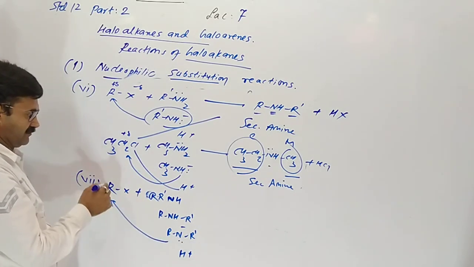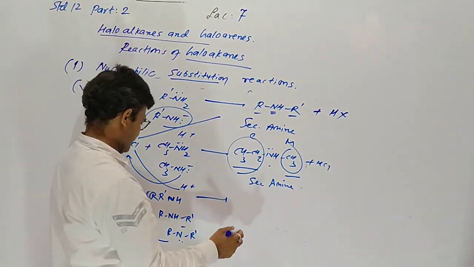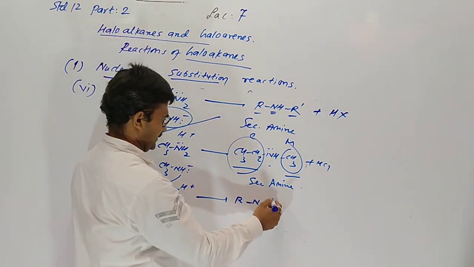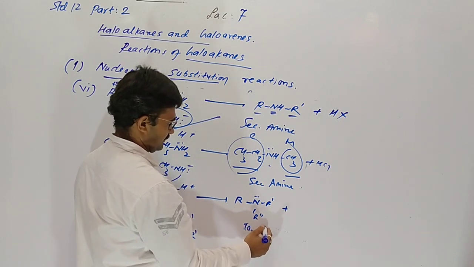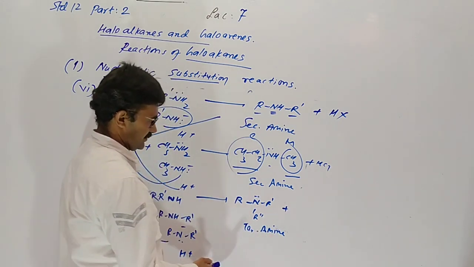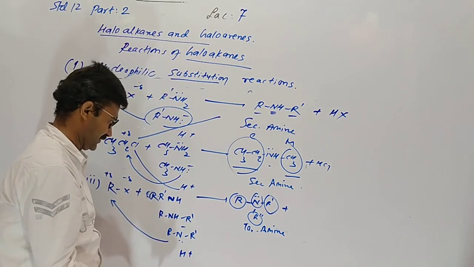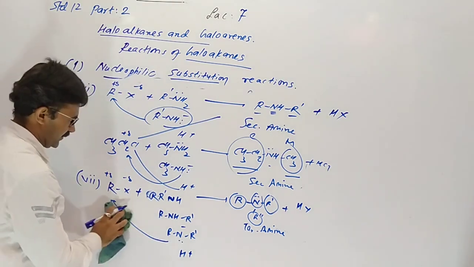This negative part combines with the carbon and gives R-N with R' and R'', a tertiary amine. Why? Nitrogen is directly connected with three carbon atoms, and removal of HX.